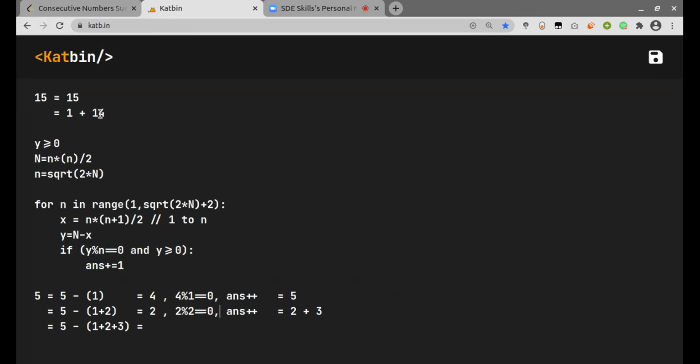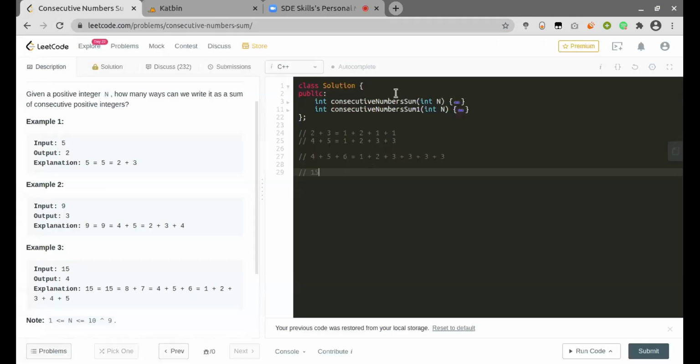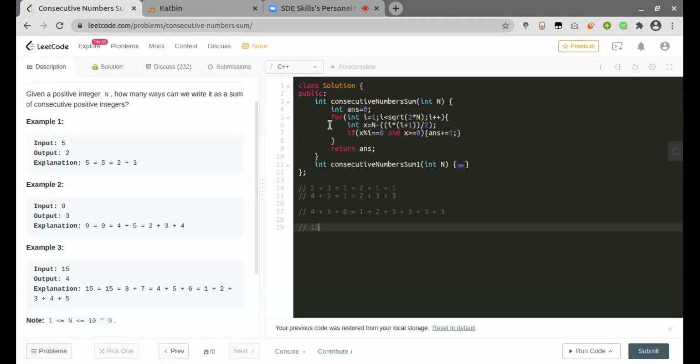Yeah. So if I move to my implementations of the question, this is the first one, where we are iterating from 1 to square root of 2 into n, and then we are finding the value here, n minus the sum of the terms, and then the factors which we have to check here, and then we can just increment if the given condition is satisfied.